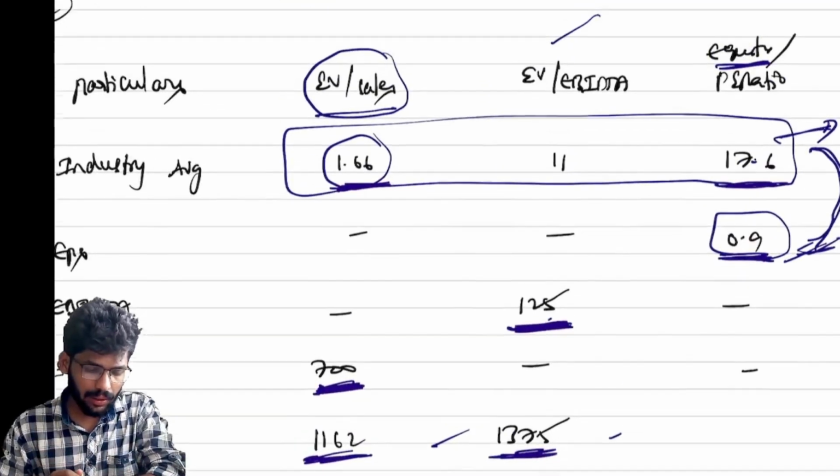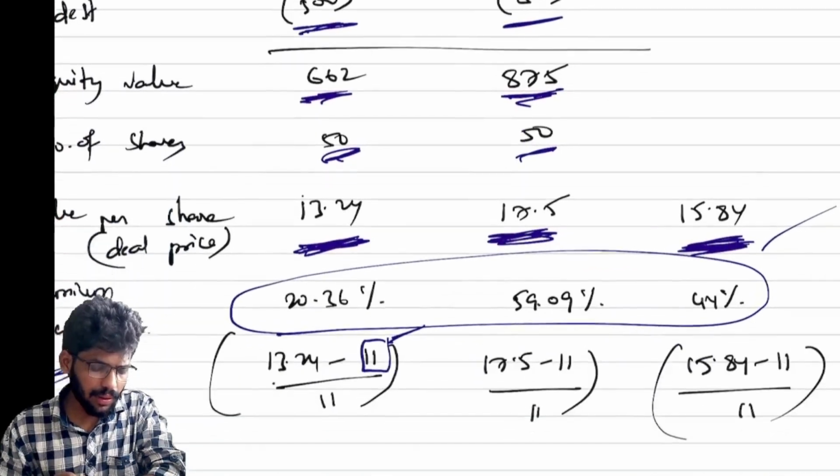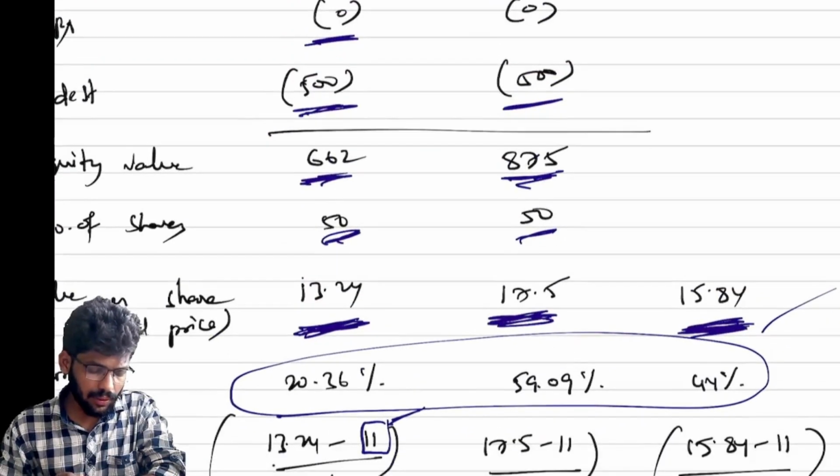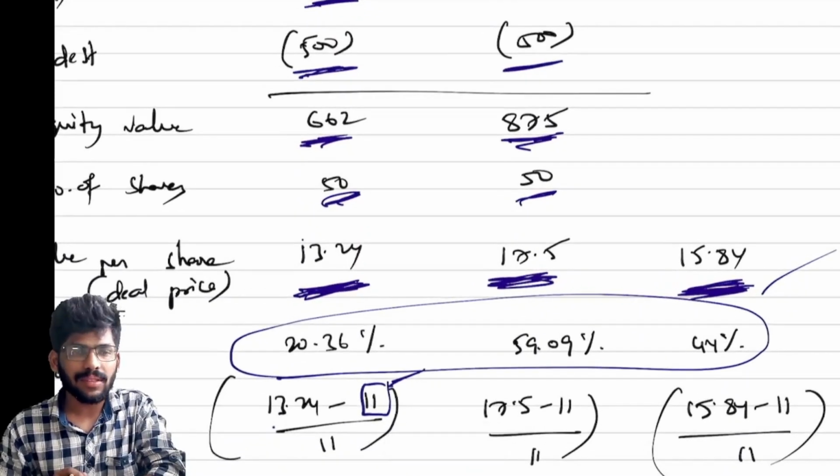Actually, you have to find out the expected values, right? So here, value per share I have written as a deal price, which means assume the deal price is intrinsic value plus the acquisition premium percentage generally. Correct or not? Generally, we need to take the acquisition premium, right?